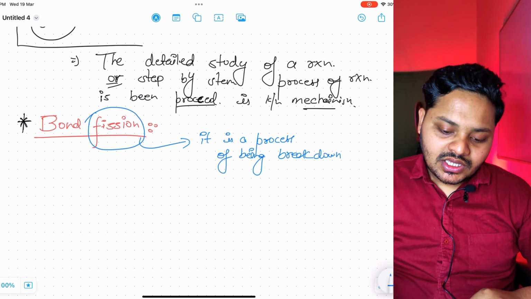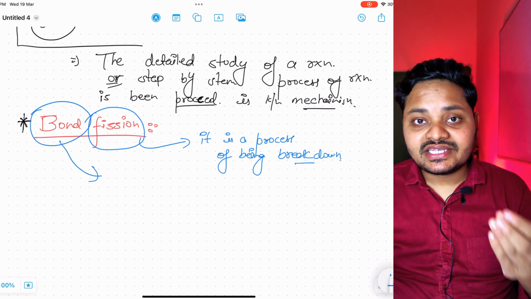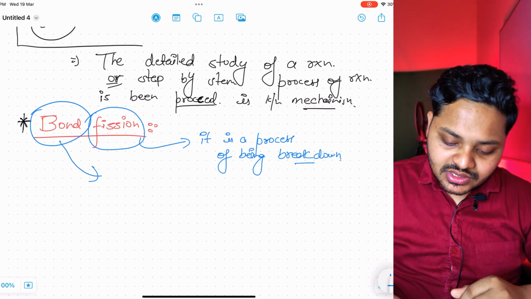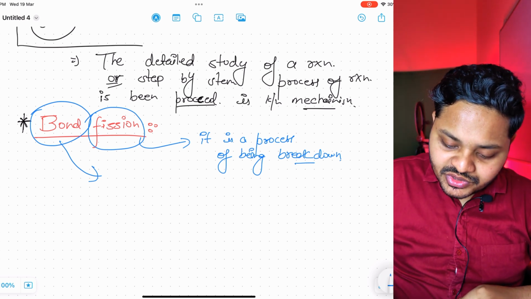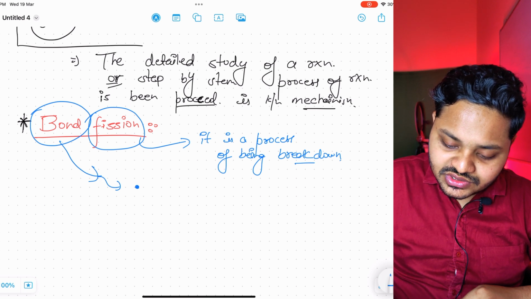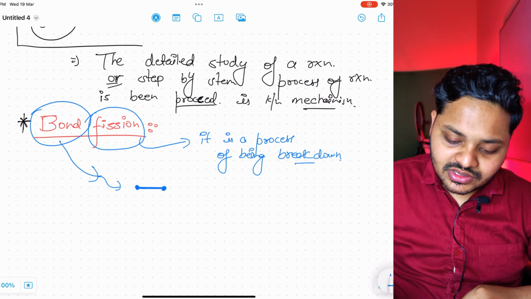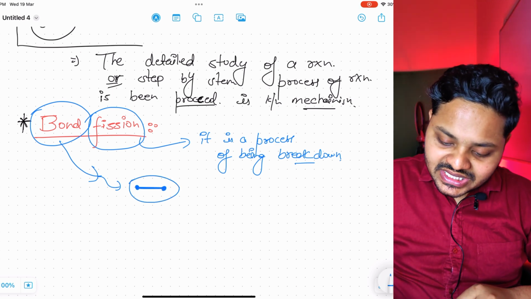Okay, now bond. Whenever there is a contact of two electrons, it forms a bond. It means formation of a bond occurs by the combination of two electrons. When two electrons get combined, they form a single bond. Okay, and that bond is known as sigma bond.